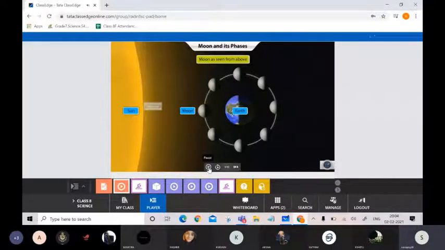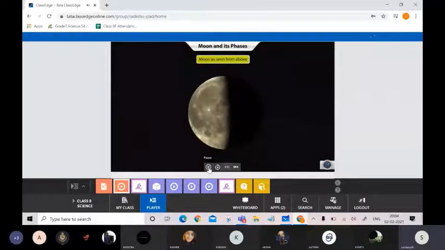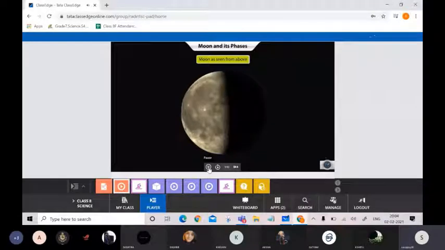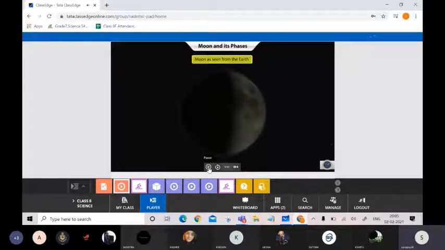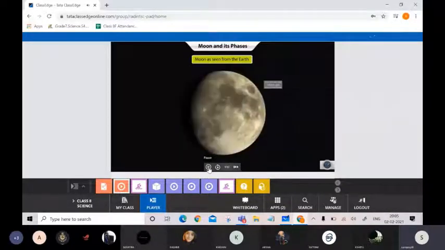On any given day in space, half of the moon would always look bright, and the other half would always look dark from above. This is because there would always be one side of the moon facing the sun, and it would always appear bright when we look from above. But when we look at the moon from the earth, it looks different on different days. It is because we see the bright parts of the moon at different angles as it revolves around the earth.